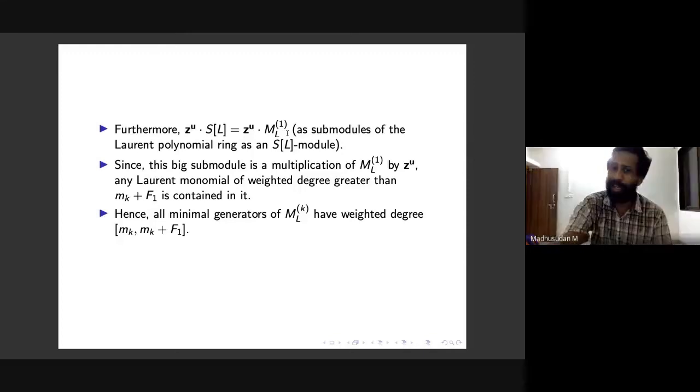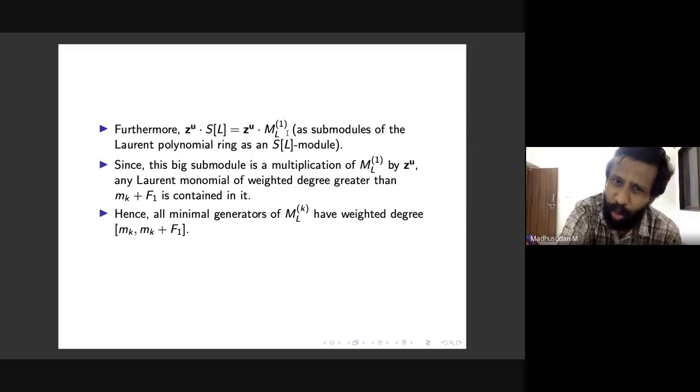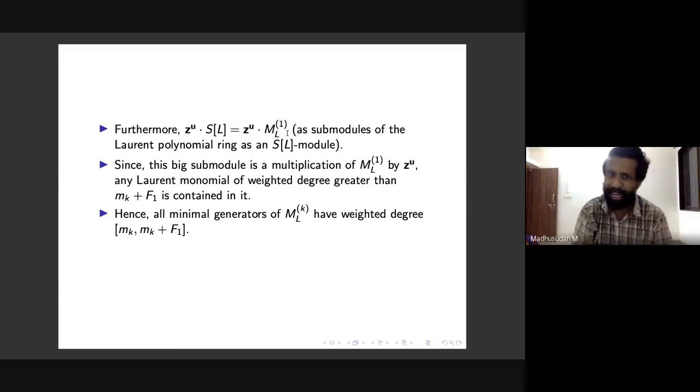Okay, and so we regard both as submodules of the Laurent polynomial ring as an SL module, and then this makes sense. So both of these are actually submodules of the Laurent polynomial ring, and the claim is that they agree as submodules, and this is again immediate by definition.